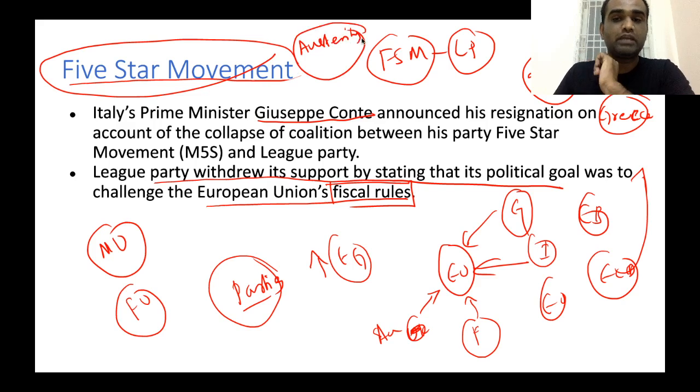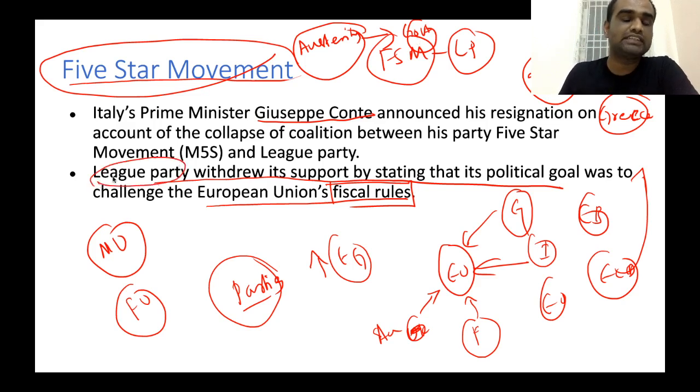According to these austerity policies, the amount of money spent on government programs was cut drastically. Because of this, the social security schemes in Greece suffered greatly. Ordinary people in Greece suffered very much. So, a number of political parties, as a result of this imposition of austerity, started to challenge the fiscal rules of the European Union. Now, one such party in Italy is called the League Party.